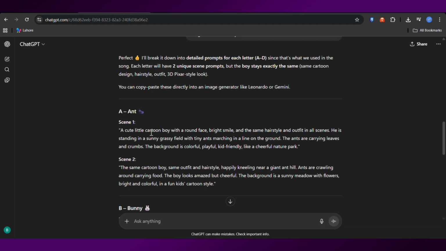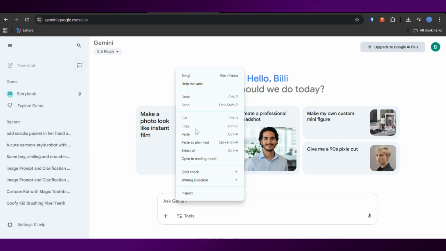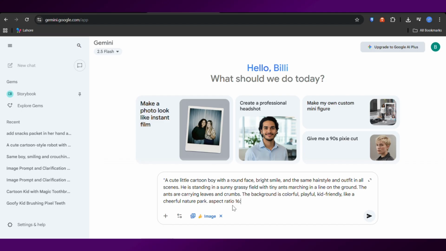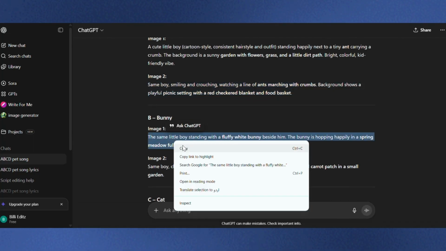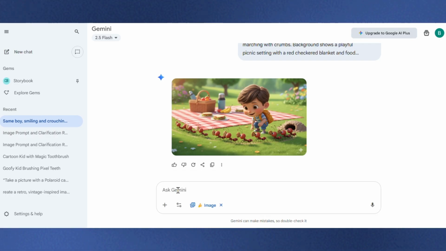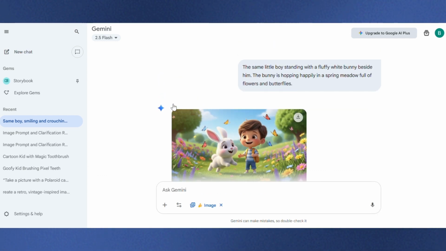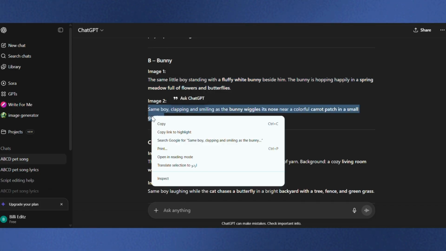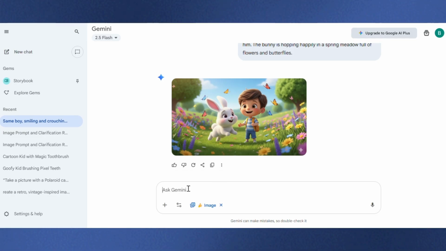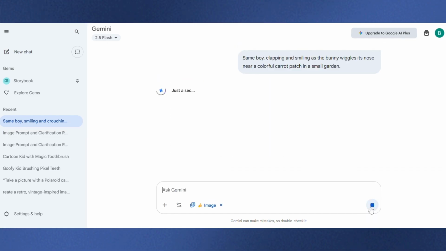With prompts ready, it's time to create images. Open Gemini, go to the prompt box, and simply paste the image prompt you got from ChatGPT. Then, select the nano model and hit Generate. That's it. Your first cartoon scene is ready. Do the same process for the rest of your prompts. Copy, paste, generate, and one by one, you'll build your full set of images. Pro tip, for every lyric, generate at least 2 images with slightly different angles so your video feels dynamic instead of flat. Soon, you have a whole folder of bright, fun cartoon scenes ready to go.